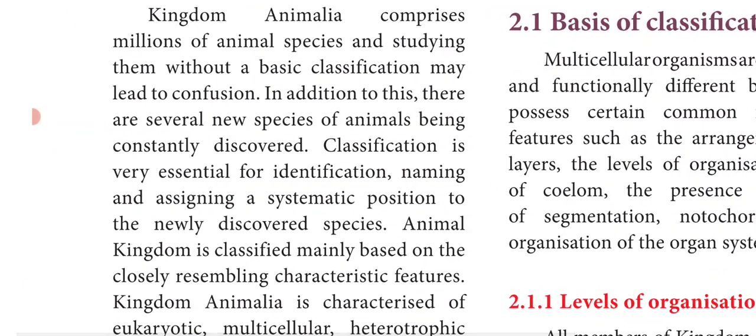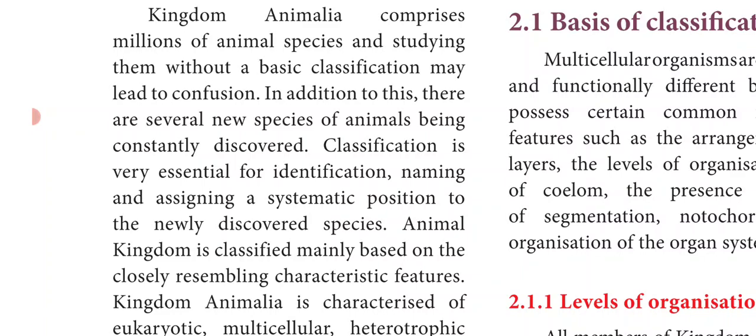So, Kingdom Animalia. Kingdom Animalia comprises millions of animal species, and studying them without a basic classification may lead to confusion. So we cannot study the different varieties of animals without a basic classification.